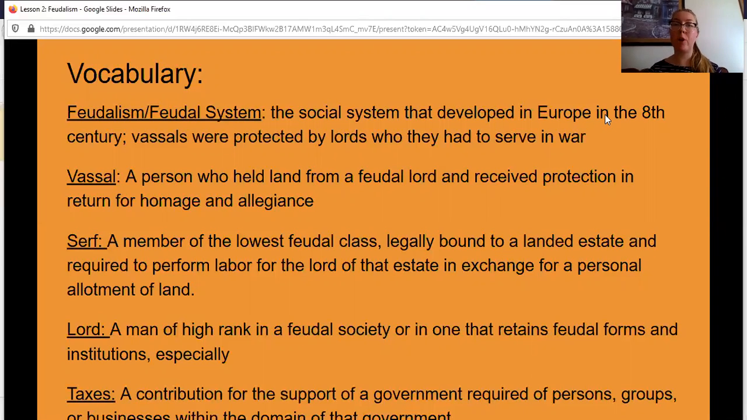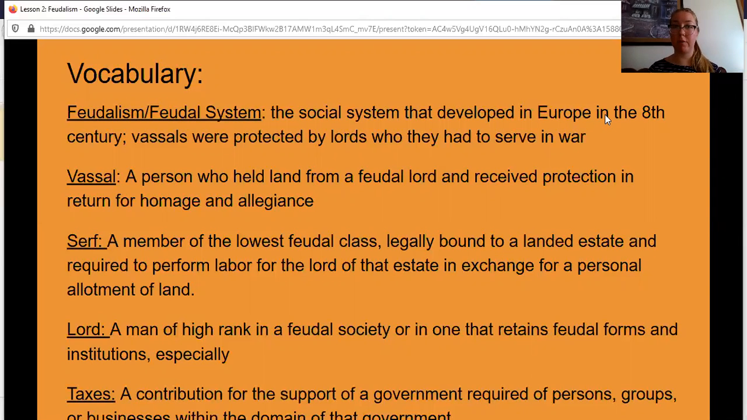So a vassal is someone who is going to work on the land that the lord gives them, and they are going to produce their own food through farming, through agriculture, and then they're going to pay homage, or they're going to give the lord some of their share of the crop.